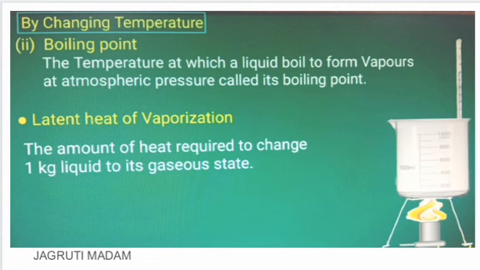So the temperature at which the liquid starts getting converted to gaseous form, that is, starts boiling, is known as boiling temperature. As I just discussed about the latent heat of fusion, solid to liquid, in the same way 1 kg of liquid requires a certain amount of energy for getting converted to gaseous state. This amount of energy required for the change of 1 kg of liquid to gaseous state is known as latent heat of vaporization.